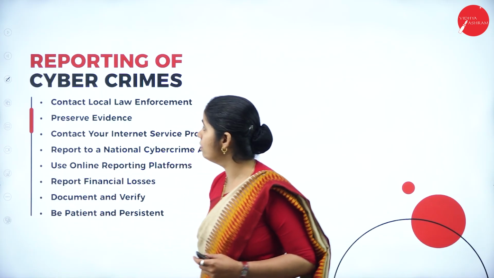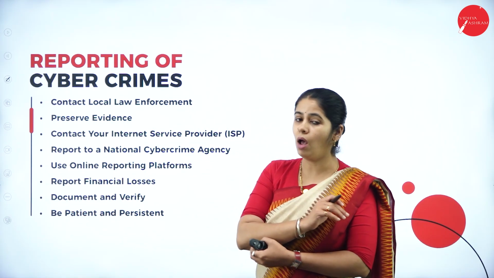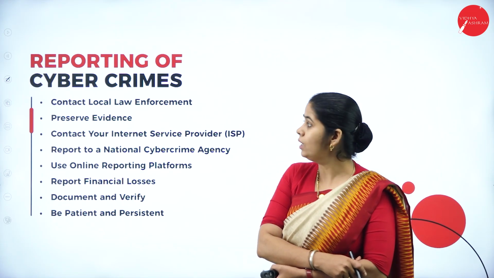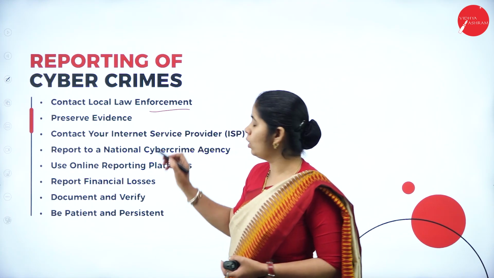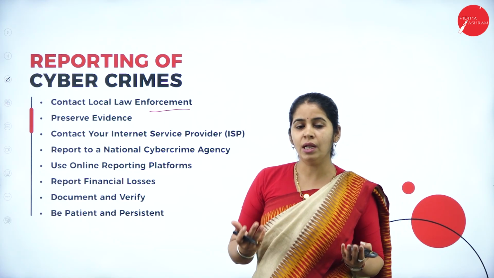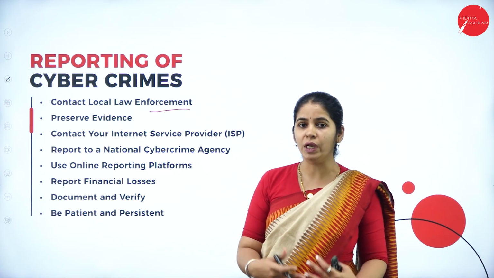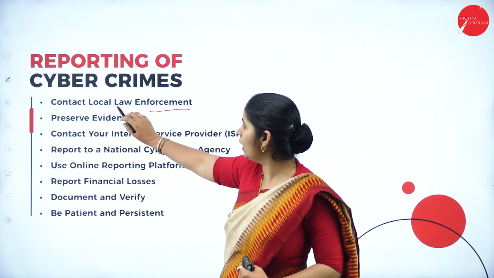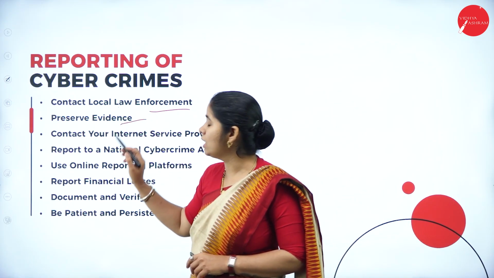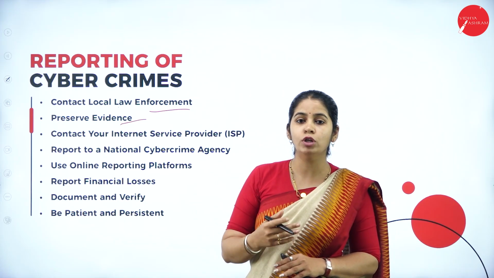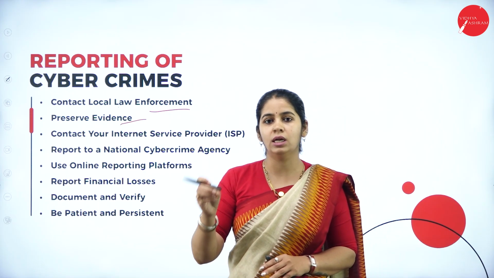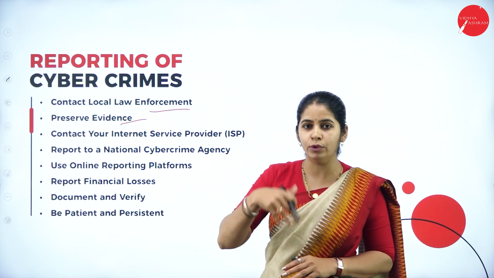So next what we have is reporting of cybercrime. How can these types of crime be reported? Contact the local law enforcement. First and foremost, when we feel some criminal activity has been done and we are the victims, we should contact local law enforcement, then preserve evidence. Whatever evidence we have, we should preserve it, because that will show that a criminal or illegal activity happened to us.